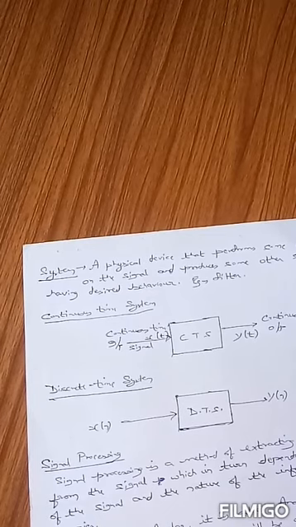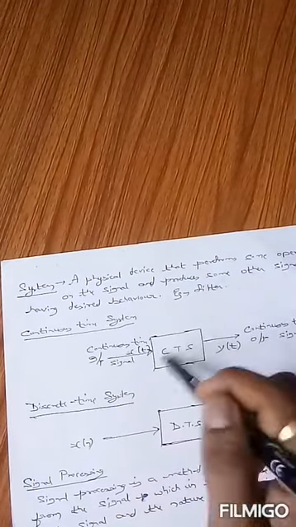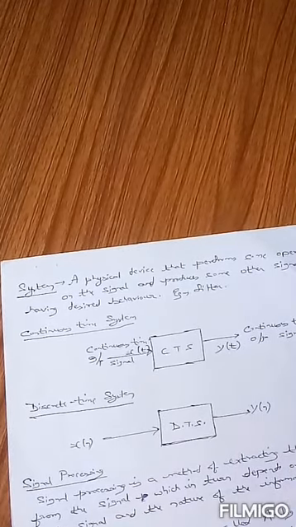They remove the noise from the signal and provide us the desired information without noise. That is known as a system. So a system performs some operation on the signal and produces another signal having desired information or desired behavior, having a better quality as compared to the original signal.